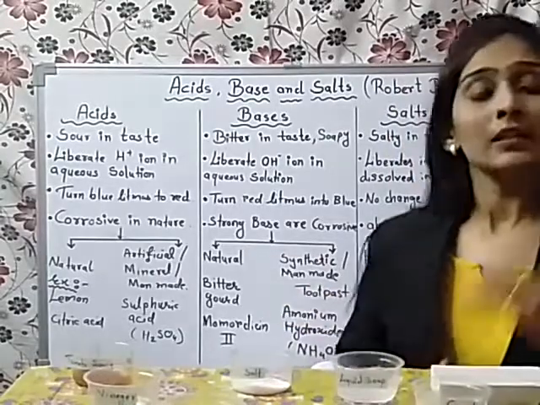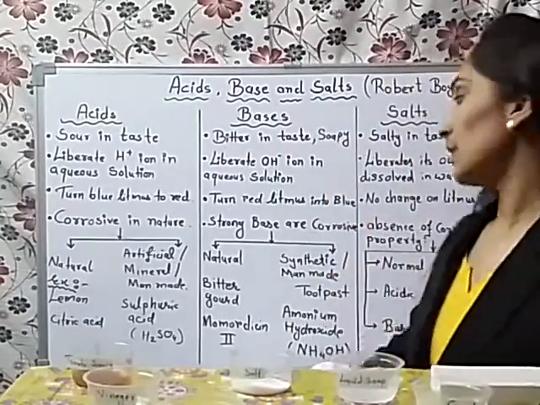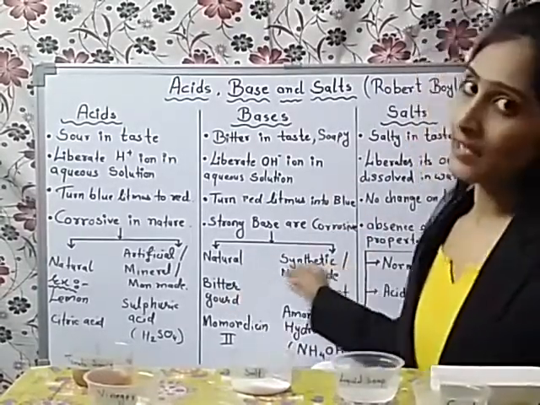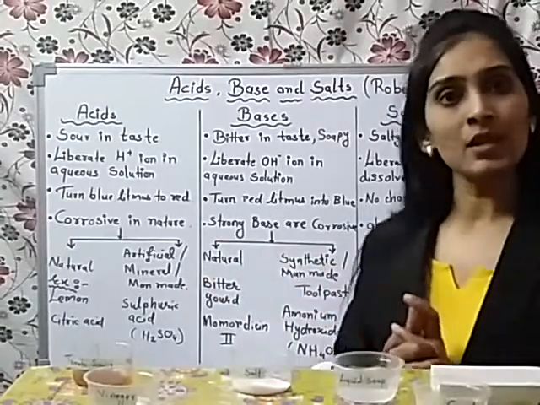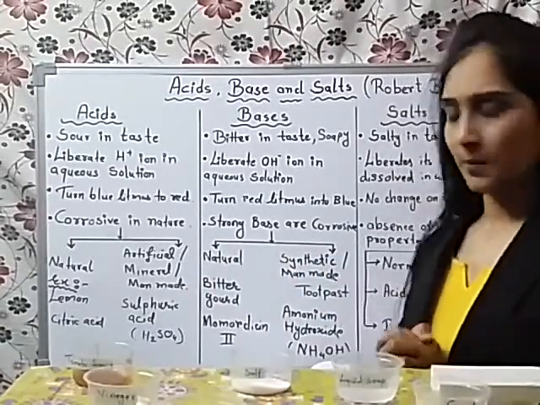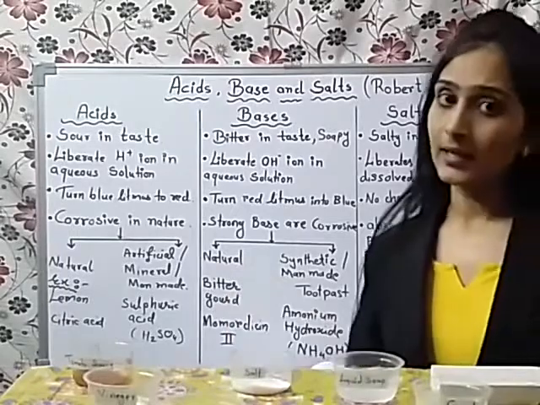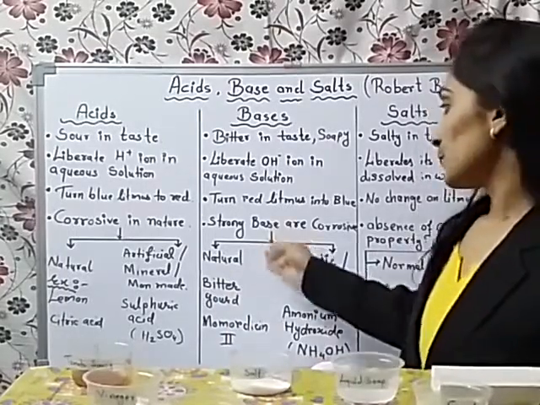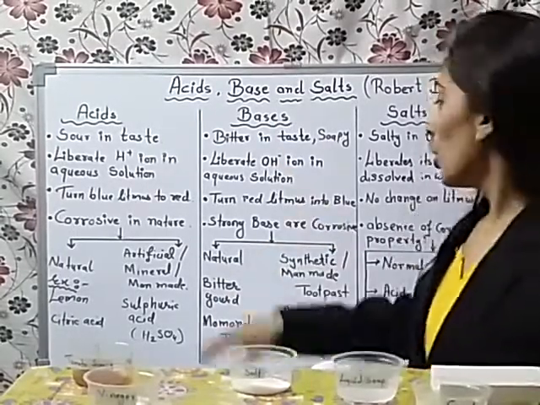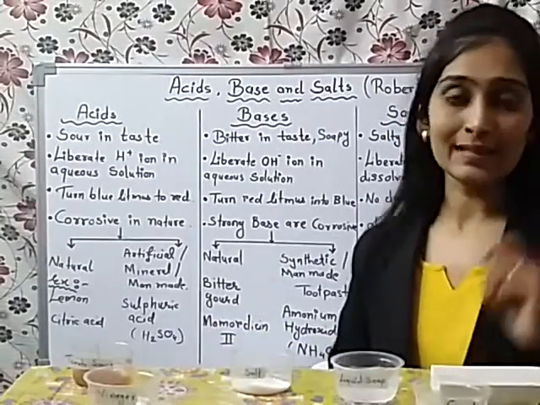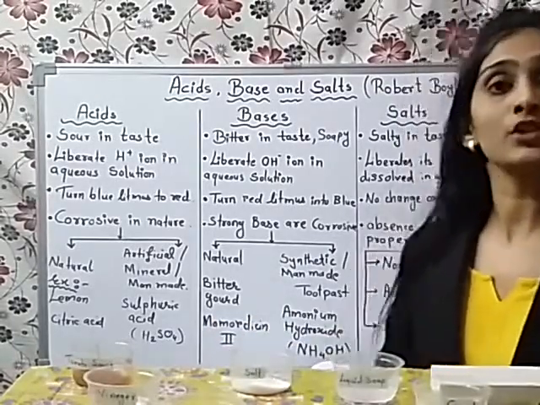Coming towards the bases, they are again classified into two types called natural base and synthetic or man-made base. Natural bases are found naturally in certain vegetables. For example, bitter gourd. It is bitter in nature, so it is basically a base and it contains momordicin 2 base. That is, the name of the base is momordicin 2.